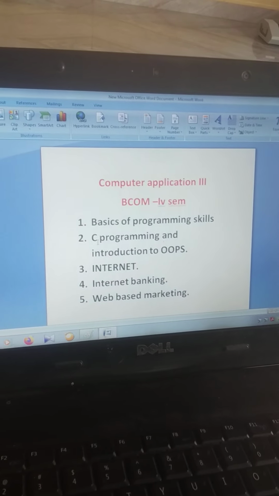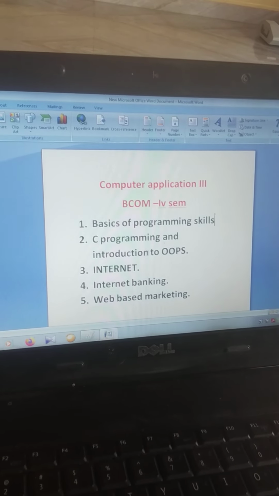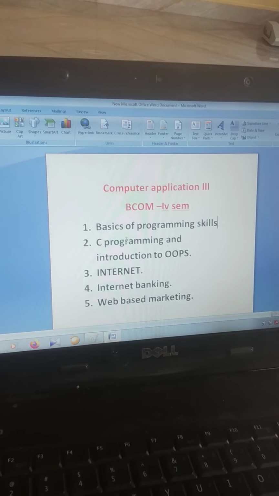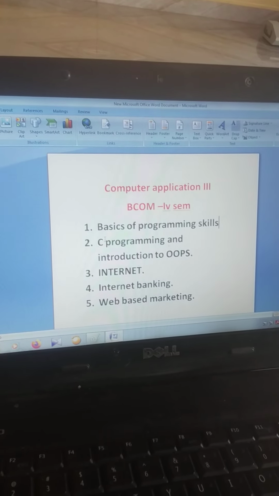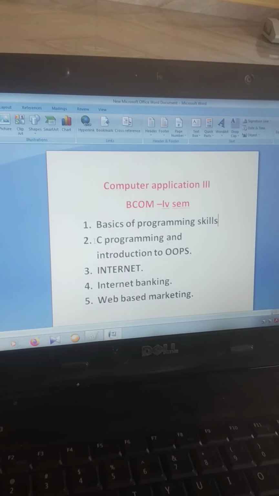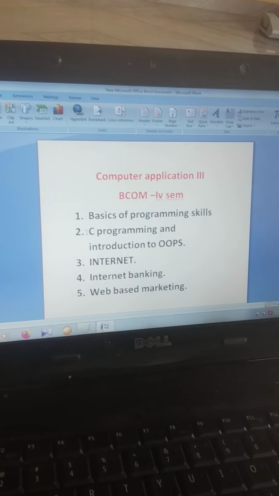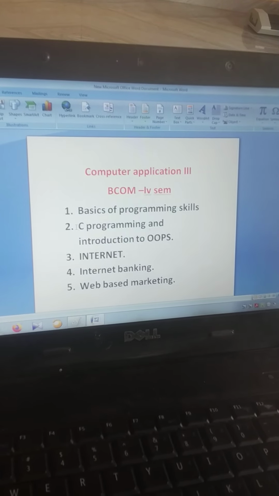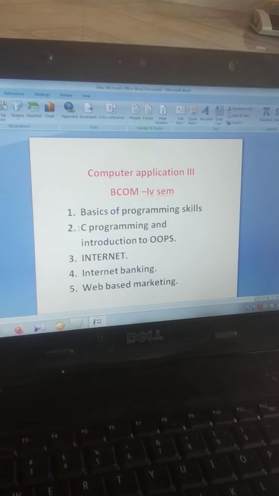Next one is what? C programming and introduction to OOPS. C programming means you have the opportunity to learn C programming, not overall but only the essential basic part of it.